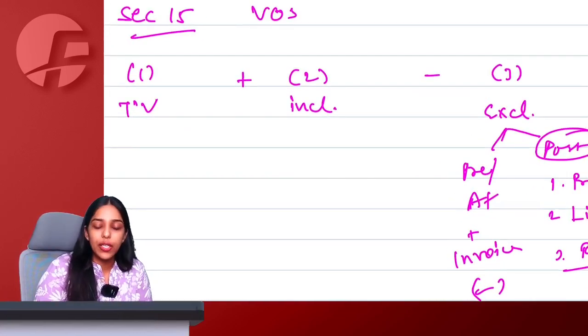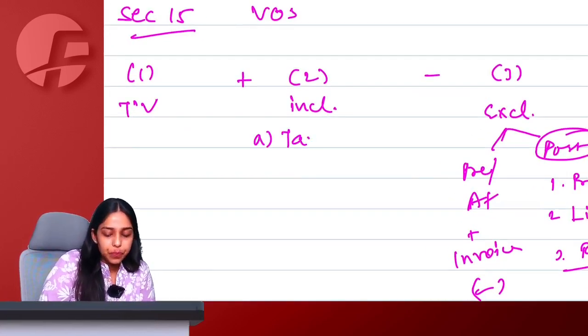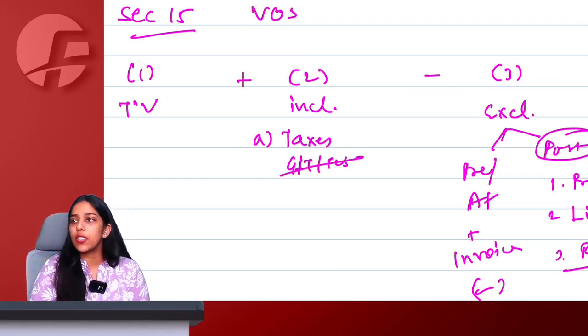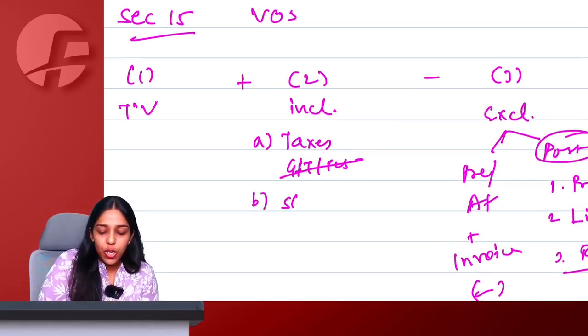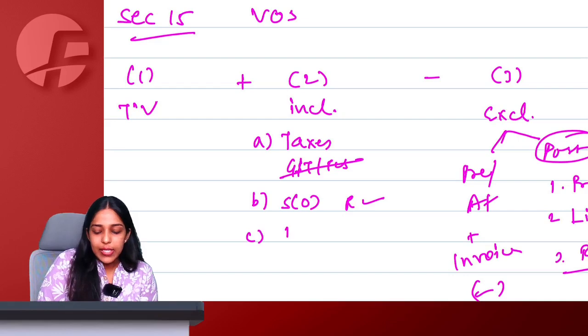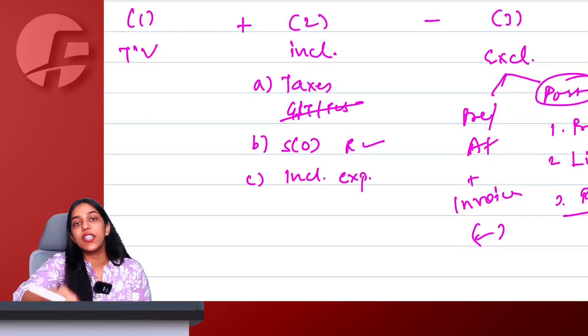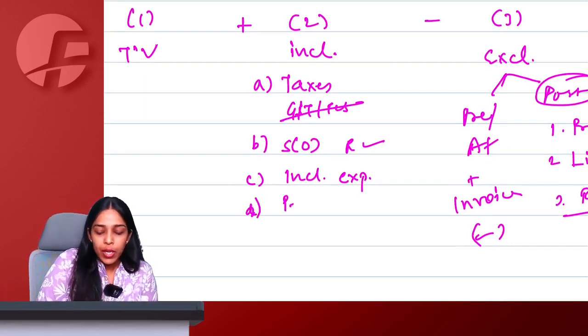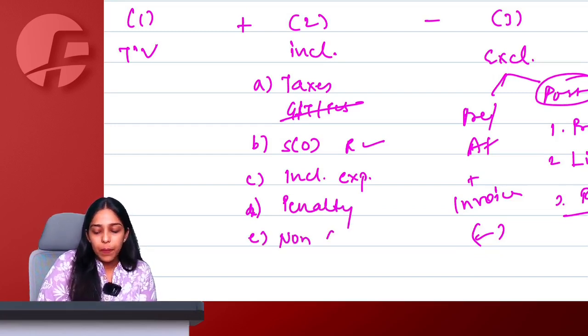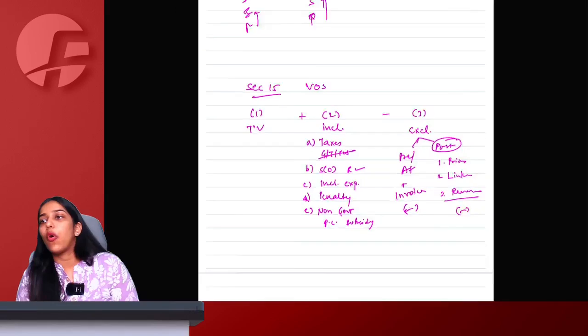Talking about 15(2) inclusions: if there are any taxes other than income tax, TCS and GST, you have to include all taxes relating to your supply in your value. Obligation of supplier fulfilled by recipient. Incidental expenses incurred by supplier, recovered from recipient, charged from recipient, billed to recipient are going to be added. Then, ma'am, any interest, penalty, late fees related to the original supply. And last is non-government price-linked subsidy, which will also form part of value of supply.